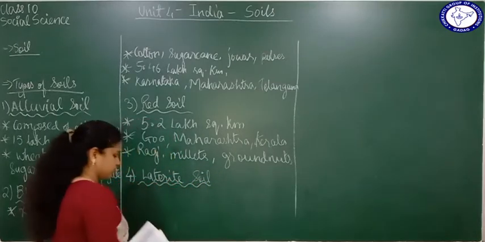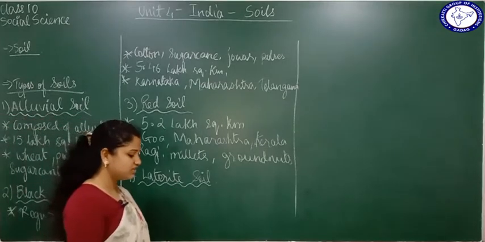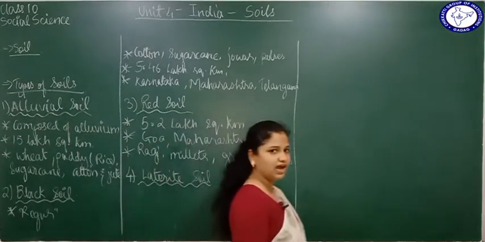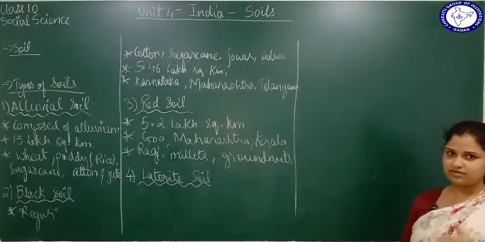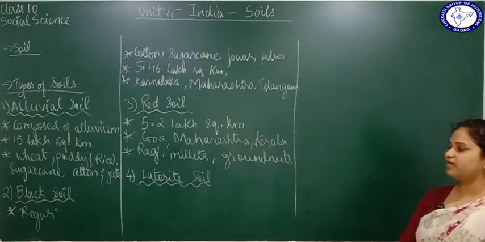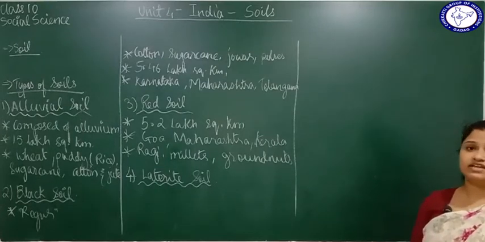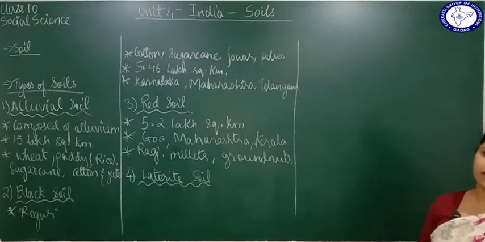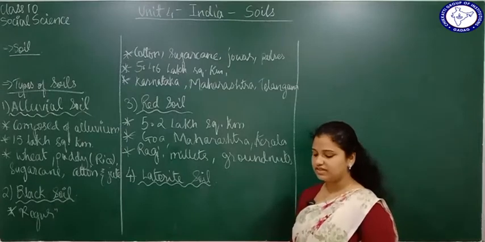Okay, laterite soil. Now, where is the laterite soil found? It is found mostly in the tropical region where you see high temperature and high rainfall. Tropical regions are regions lying just above the equator. In this region, you find high temperature and high rainfall. Both will be there, right? In summer, there will be very high temperature. In monsoon, there will be very high rainfall. So, in these regions, you will find laterite soil very easily.